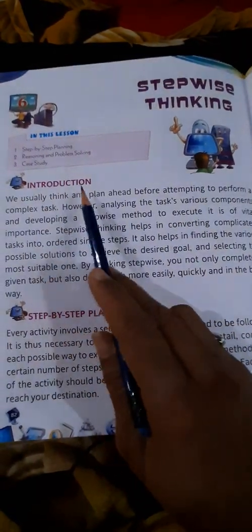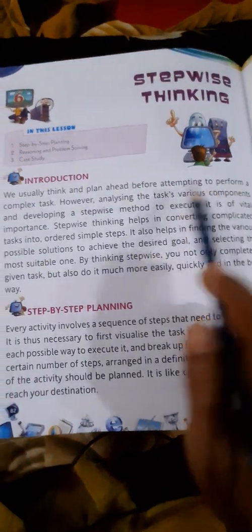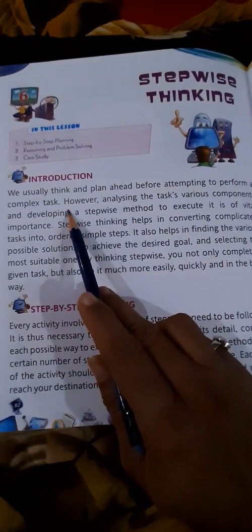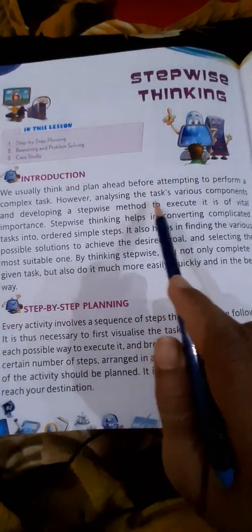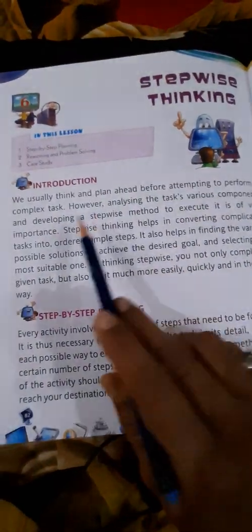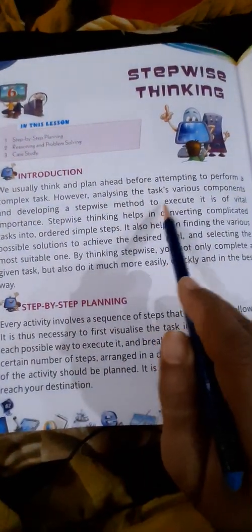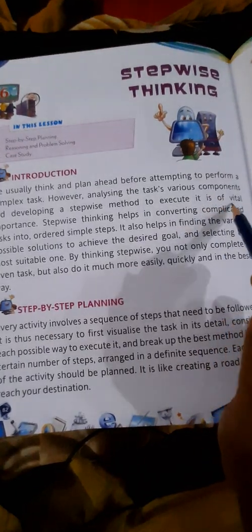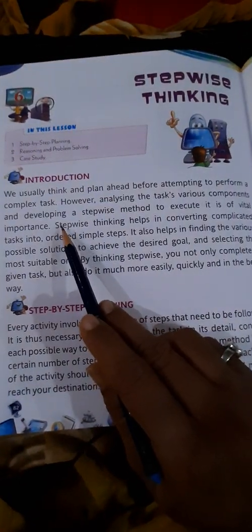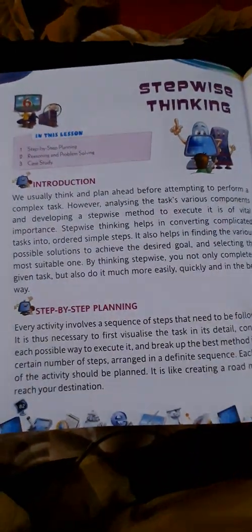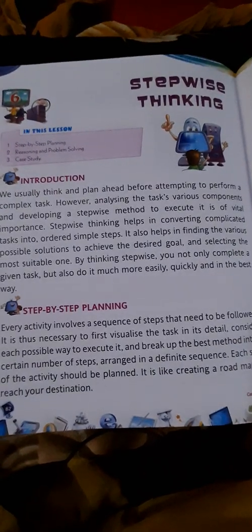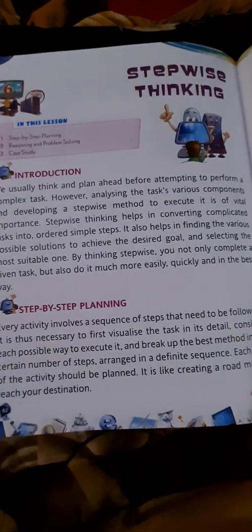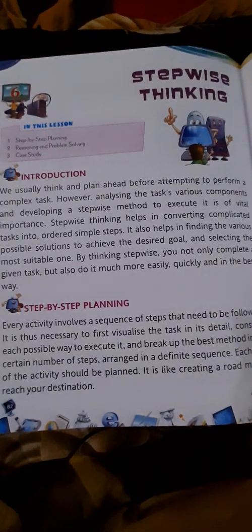We usually think and plan ahead before attempting to perform a complex task. However, analyzing the task's various components and developing a stepwise method to execute it is of vital importance. Means whenever we have to perform any complex task, we think before it and we plan before it.